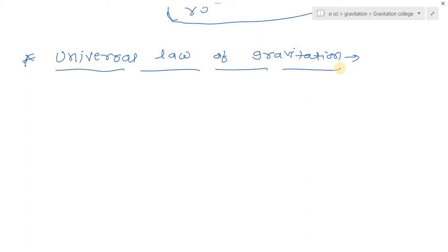Heavy and light objects, when released from the same height, fall towards the earth at the same speed, that is, they have the same acceleration.